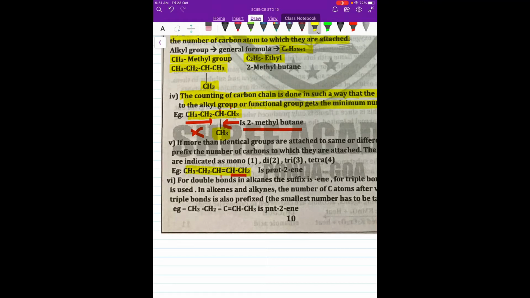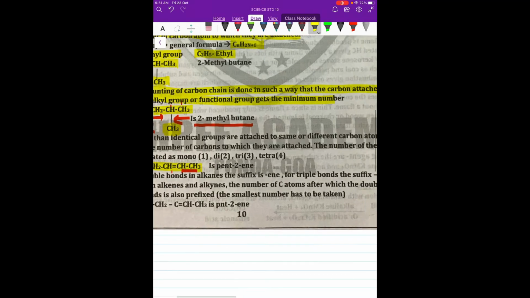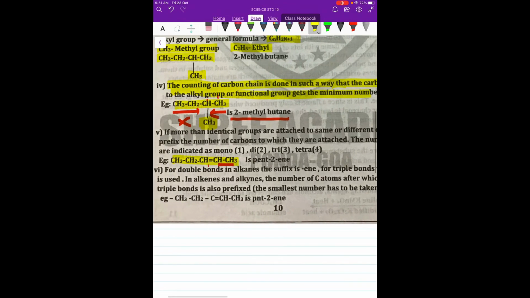For double bonds the suffix is "ene", and for triple bonds it is "yne", as we already know from alkenes and alkynes. The number of the carbon atom at which the double bond occurs is also prefixed. For example, this CH3 CH2 compound is called pent-2-ene, because 2 means the position of the double bond.